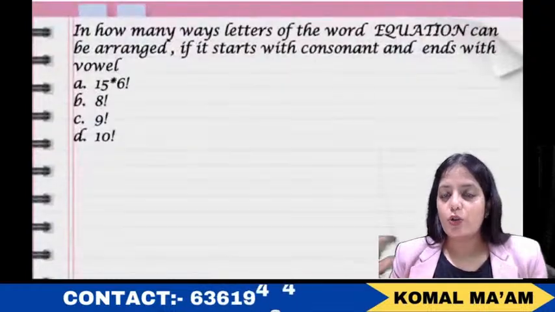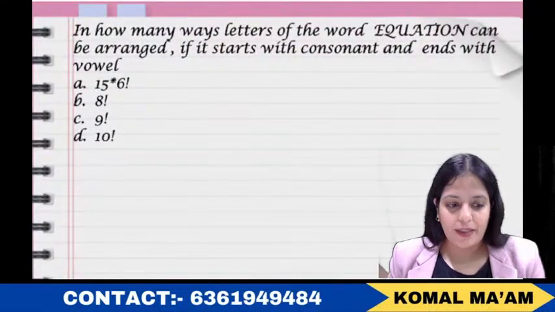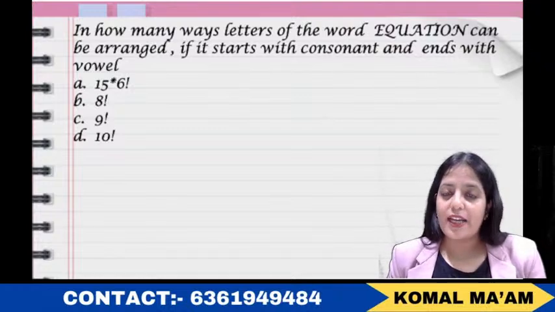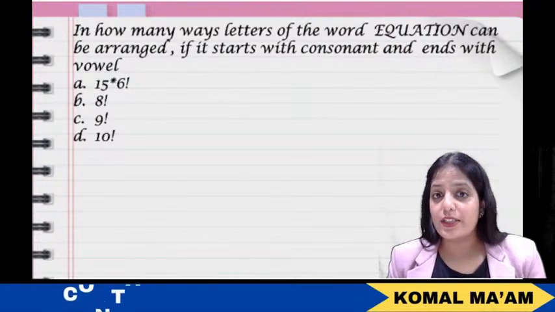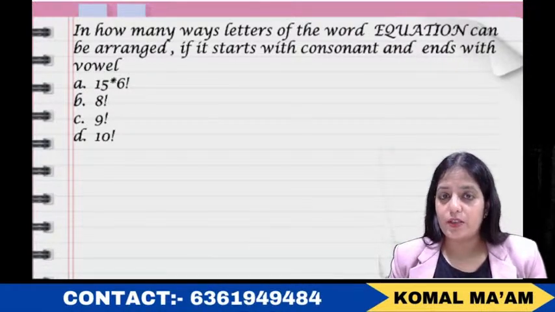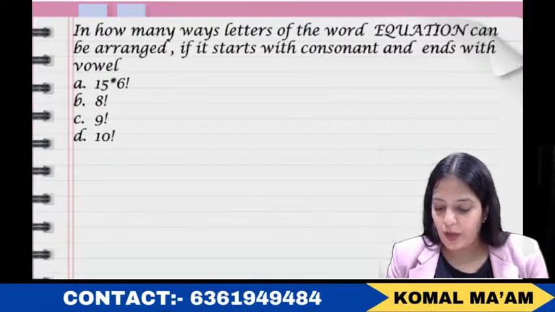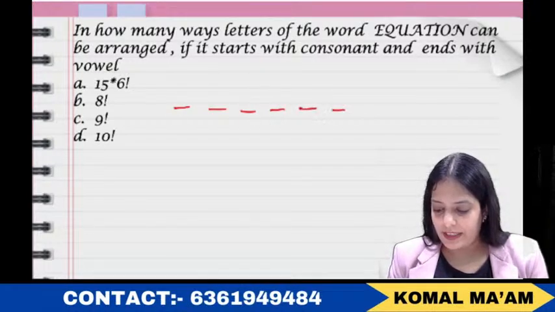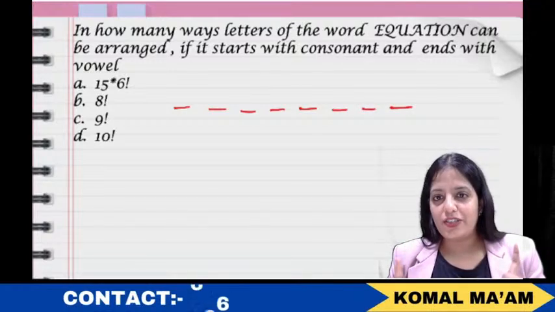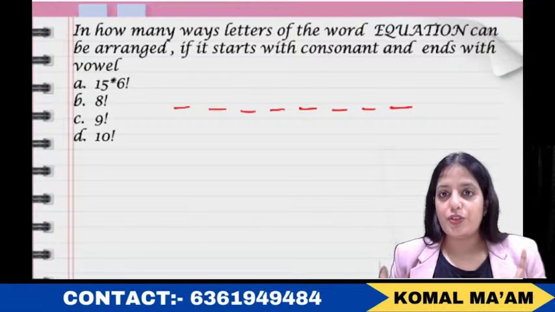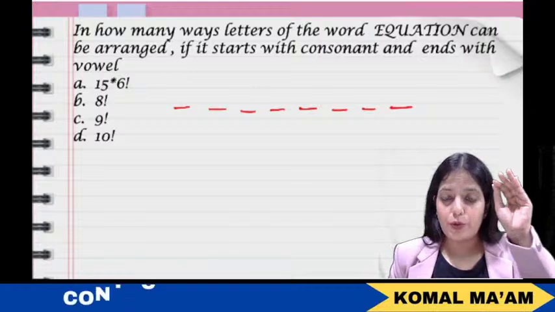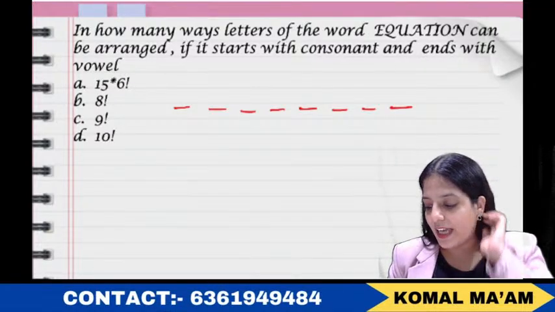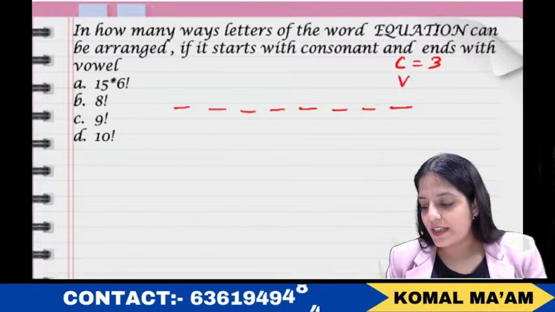Now a combination of first place and last place. What is happening? See, in how many ways can the letters of the word EQUATION be arranged if it starts with a consonant and ends with a vowel? Okay, see, again you have 8 positions, 4, 5, 6, 7, 8. So we'll first adjust the condition and then we will fill the remaining positions. So what are they saying? The first place, if it starts with a consonant, we had 3 consonants and vowels as 5.